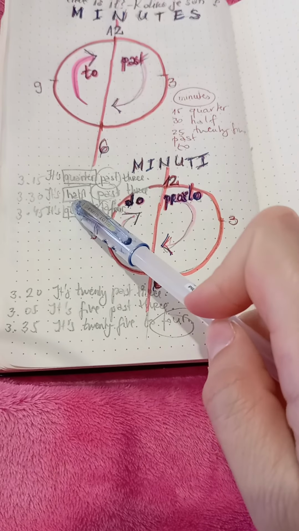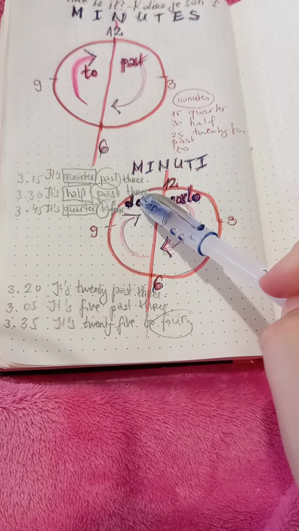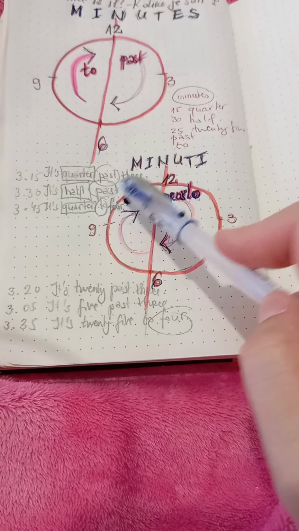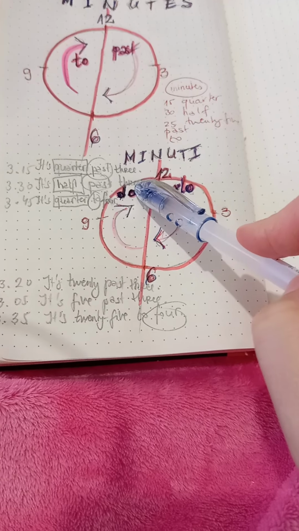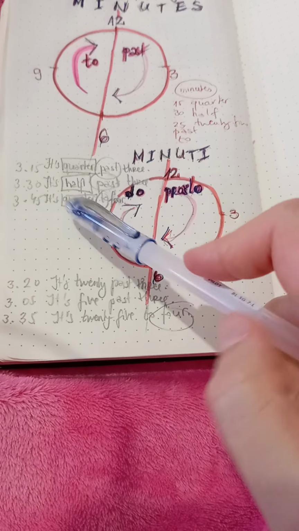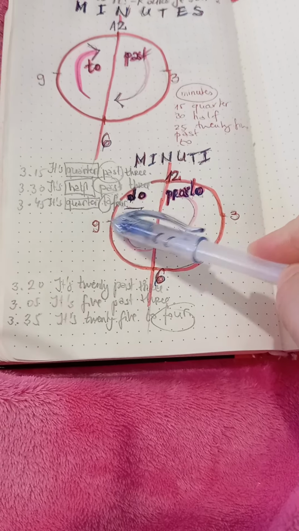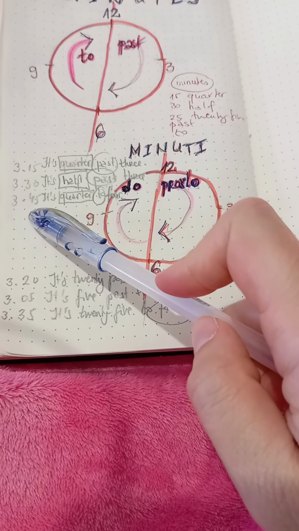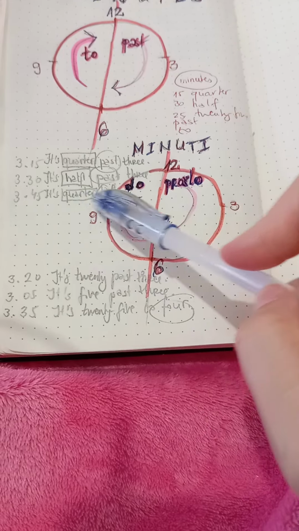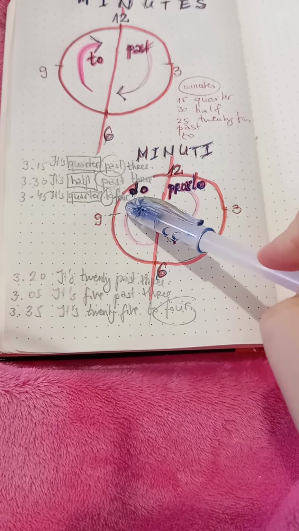It is half past 3. Pola prošlo 3. 3 i po sata. It is quarter to 4. 15 minuta do 4 sata.